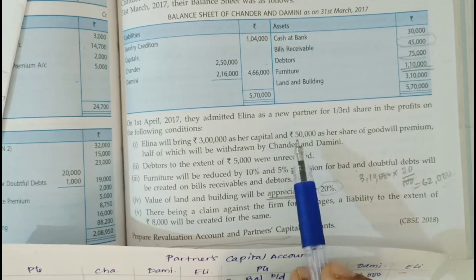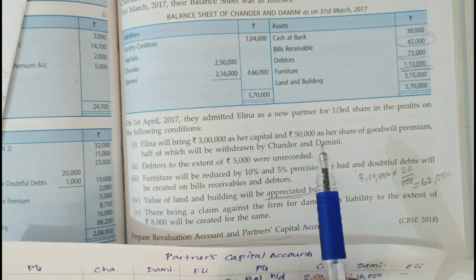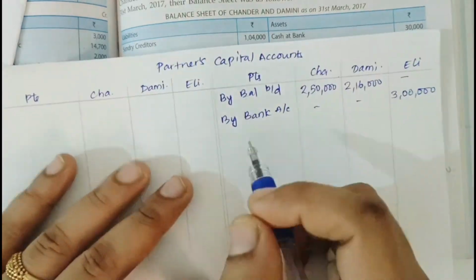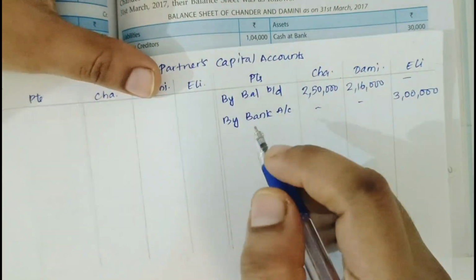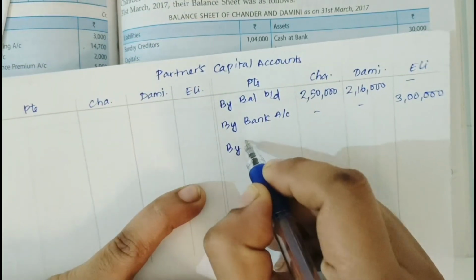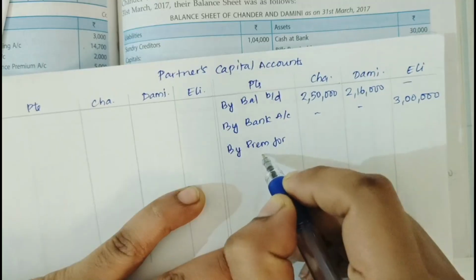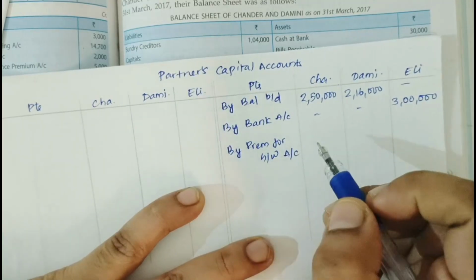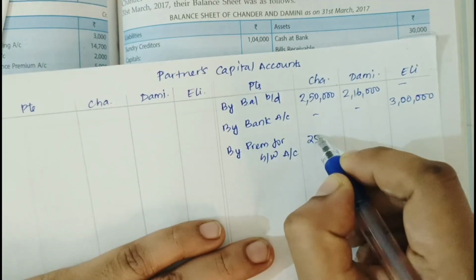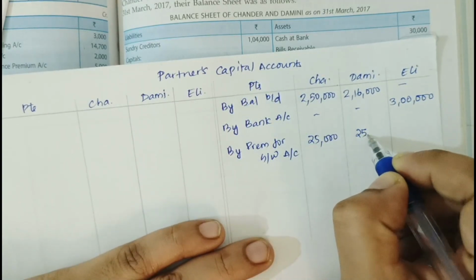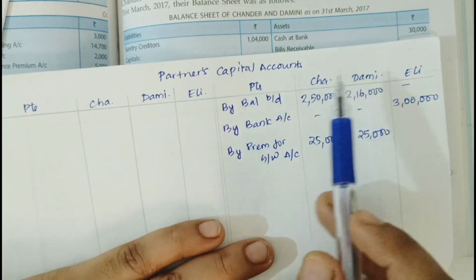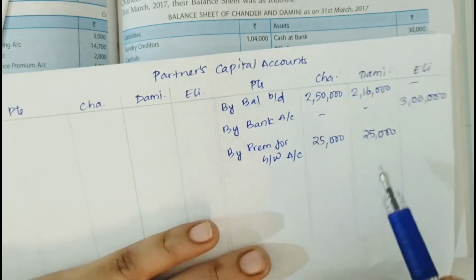So by premium for goodwill account, this 50,000 is distributed as 25,000 each, to Chandar's account and Damini's account.